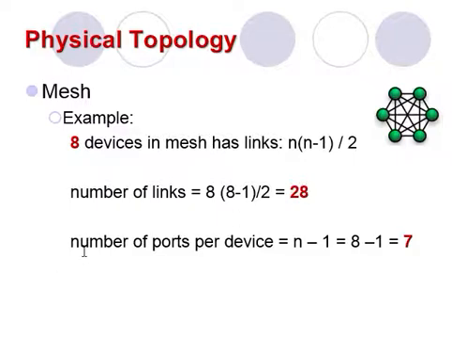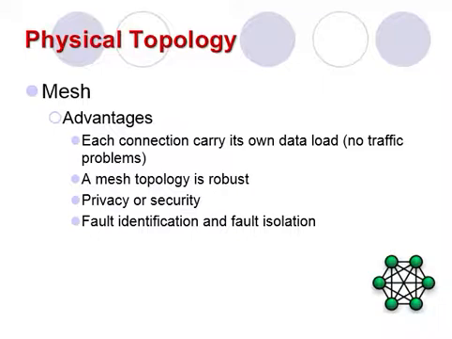To find the number of ports per device, we use the formula n minus 1, and with 8 devices, 8 minus 1 is 7. So the number of ports per device is 7 and the number of links is 28.